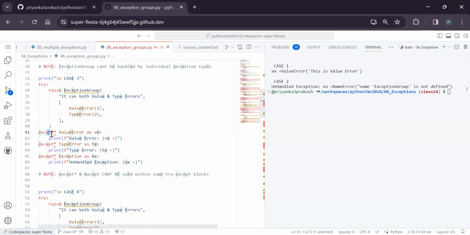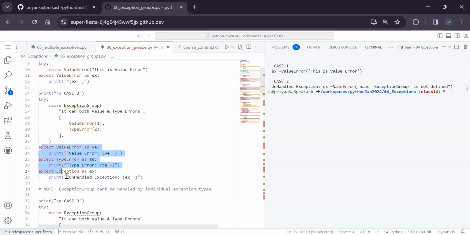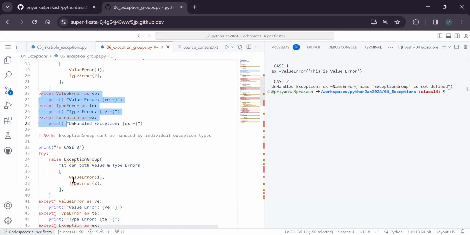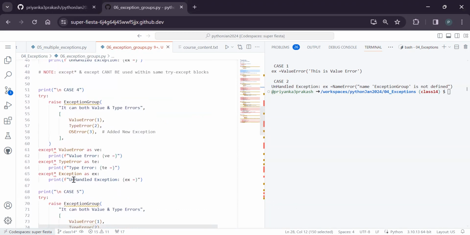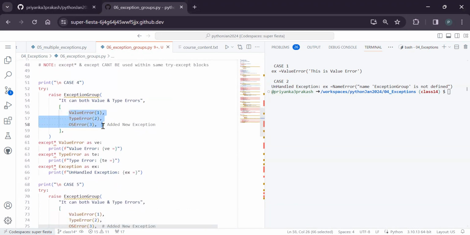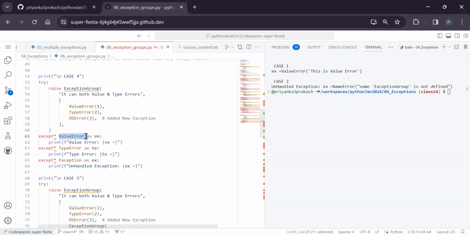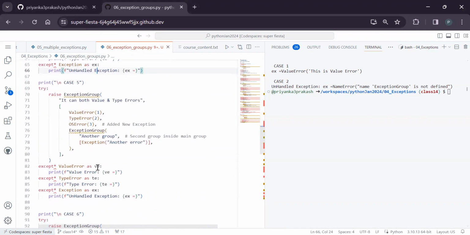Means if you want to place all the things, like except group or individually like an except, but don't make a combination. And the next one is, if you have added a new exception now, so OS error. So you handle value error, type error, and the other one is exception handling. So when this OS error was not handled individually, it will be handled like that. So if you have Python 3.11 version, just give it a try. It's a very interesting concept.